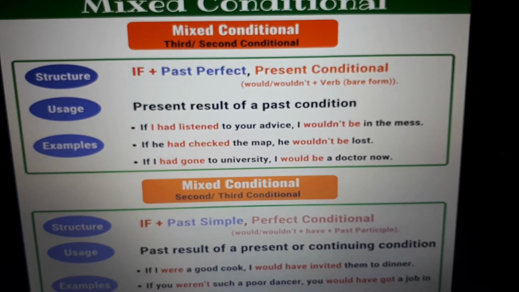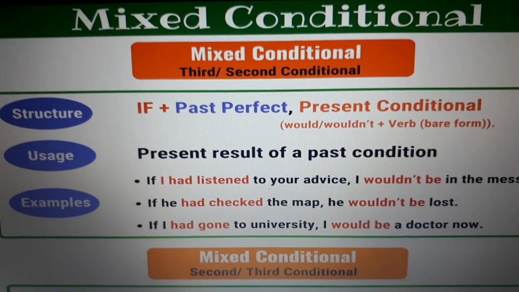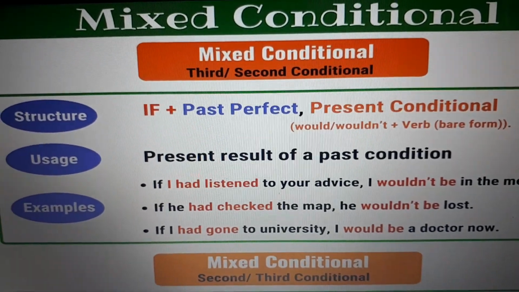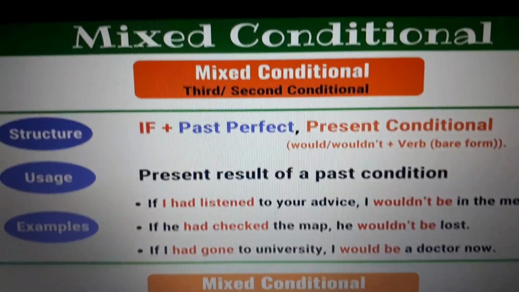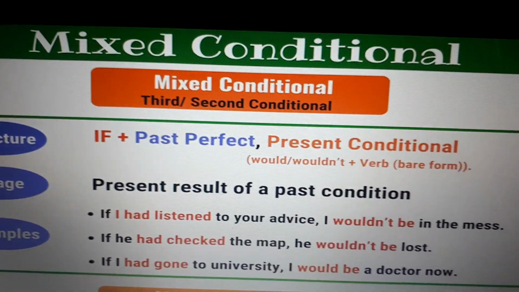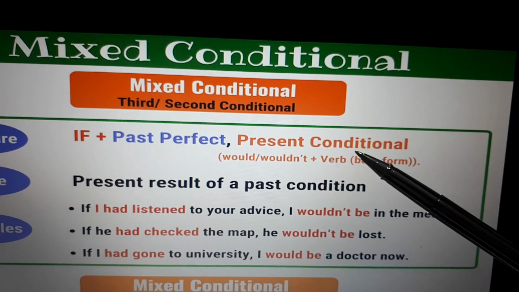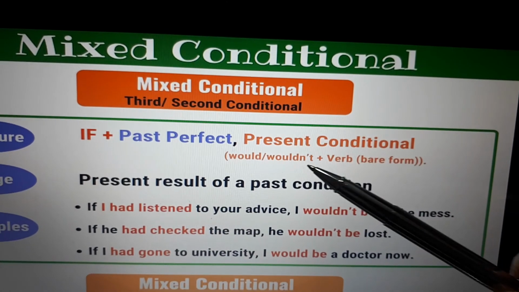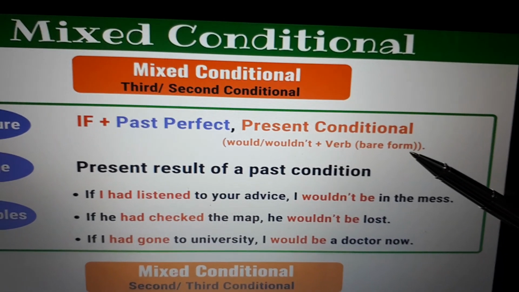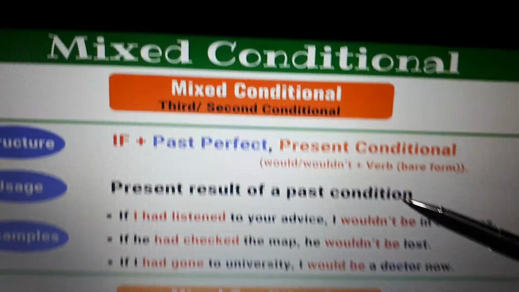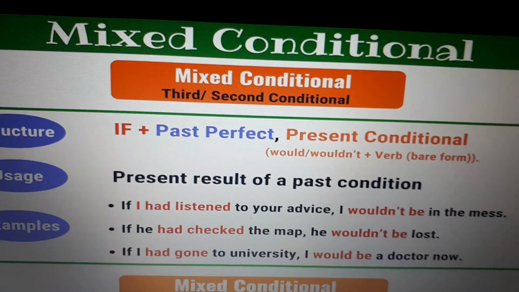According to mixed conditionals, we might say that we have got mixed conditional, third and second conditional. Structure: if plus past perfect plus present conditional. In present conditional, we have got would or wouldn't plus the bare form of the verb. The usage: present result of a past condition.